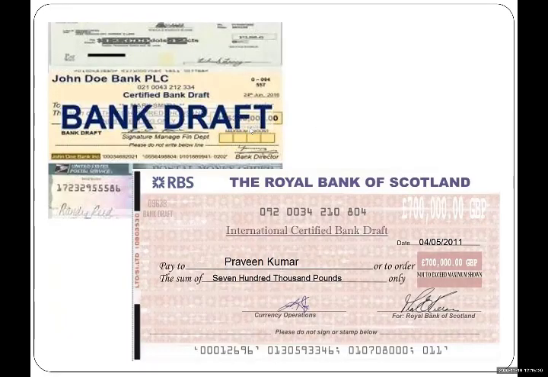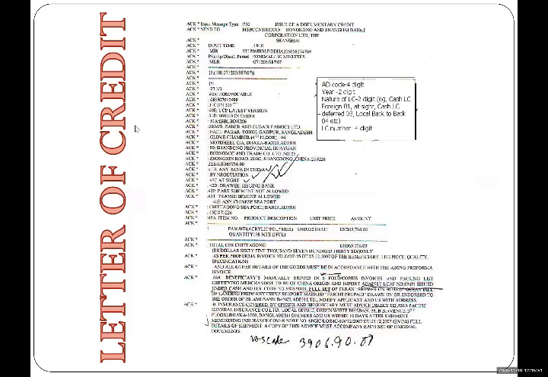Bank is writing this bank draft, and on the request of the buyer, the bank will make this bank draft, and this bank draft will be given to the seller. Buyer is asking the bank to make a bank draft, and ultimately this bank draft will go to the seller, where the bank is writing the promise that I will make the payment. Okay, so this is a bank draft. We will see this bank draft in more detail in our later classes.